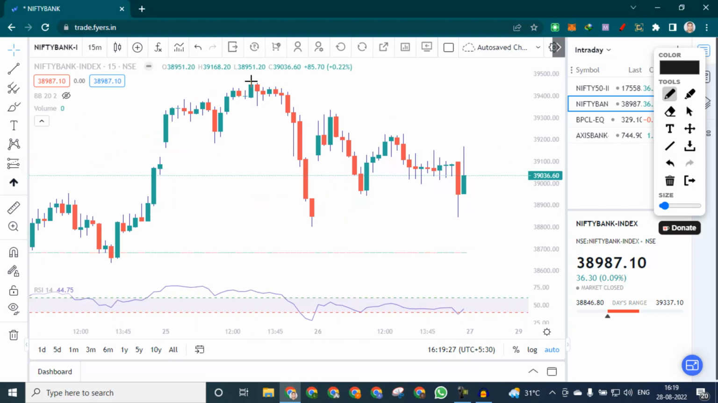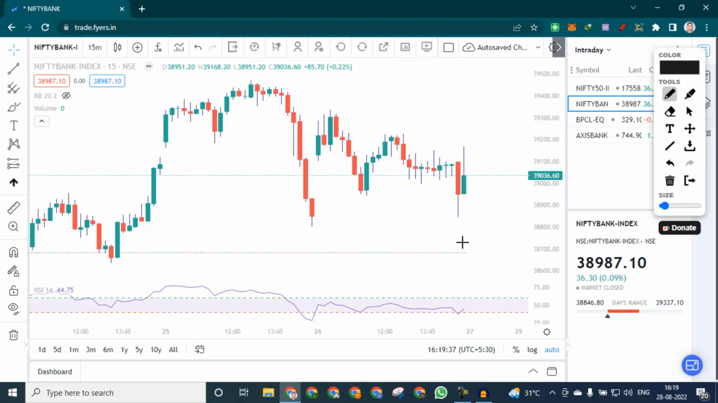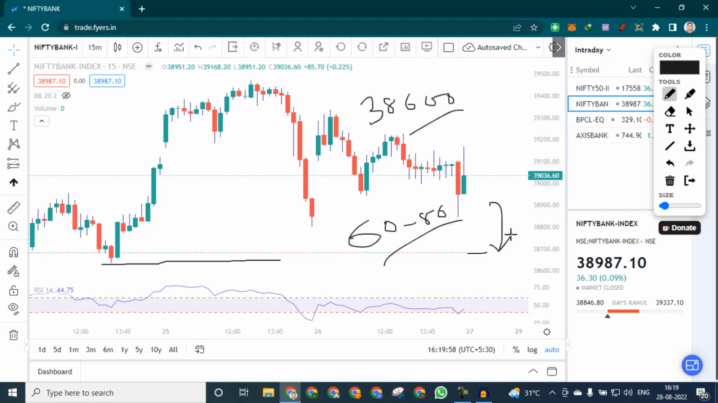In the previous video I said that it is going to consolidate, and you can see this was the high and this was the low, and it consolidated well within this range. But tomorrow if it opens with a big gap down, which is the case, then below this level, let me see, it is 38,637. So below 38,600 we can sell, keeping a 60 to 80 point stop loss, and we can trail our position as it goes on. Maybe 200 points we can expect on the downside.